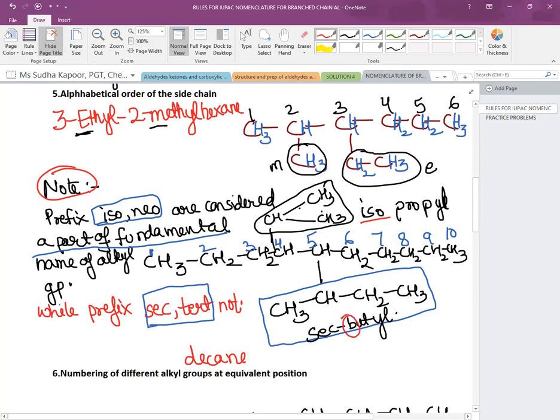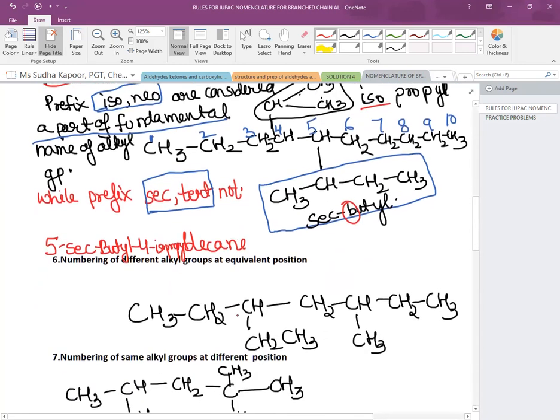So we will see the alphabet B. Second, sec-butyl is present on which carbon? It is present on the 5th carbon. So we will write it as 5-sec-butyl. Then there is another branch of isopropyl, 4-isopropyl, and further we will write the parent name, that is decane. So remember this: if we are using iso and neo, then it is considered a part of the name of the alkyl group following the alphabetical order. But sec and tert are not considered for the same.